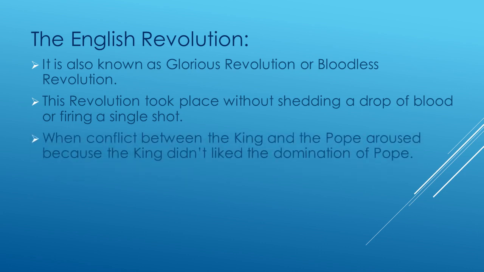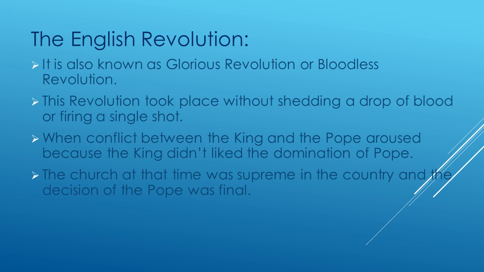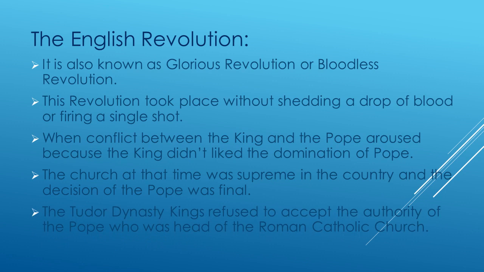A conflict between the king and the pope arose because the king didn't like the domination of the pope. When the domination of the pope was growing day by day, the king didn't like it and started to fight against the pope. This gave rise to the conflict between the king and the pope. The church at that time was supreme in the country and the decision of the pope was final. It was not the king but the pope who was taking the final decision. The Tudor dynasty kings who were ruling at that time refused to accept the authority of the pope, who was head of the Roman Catholic Church.